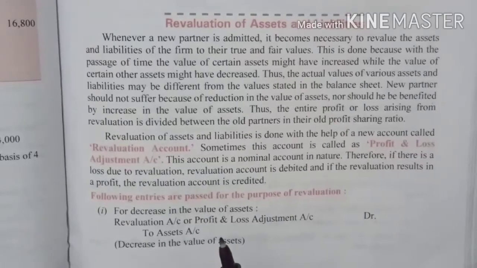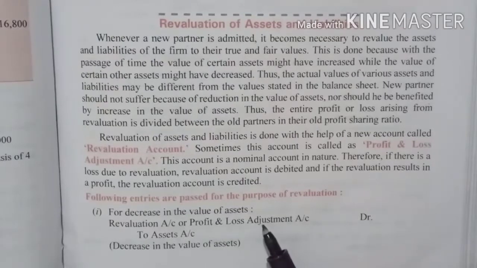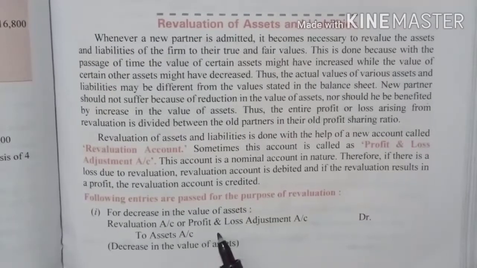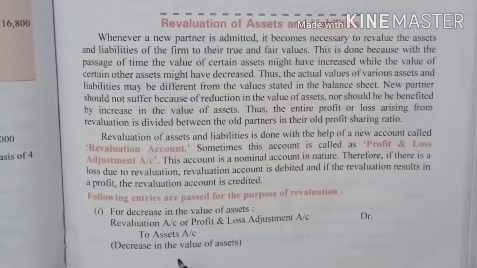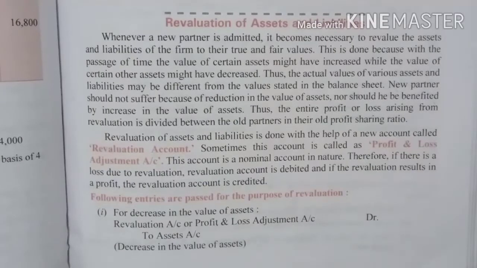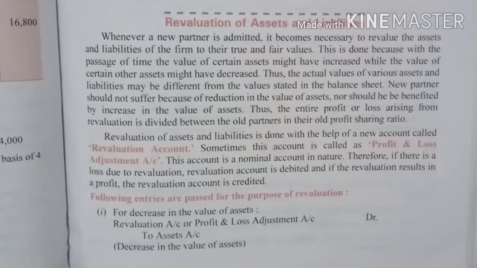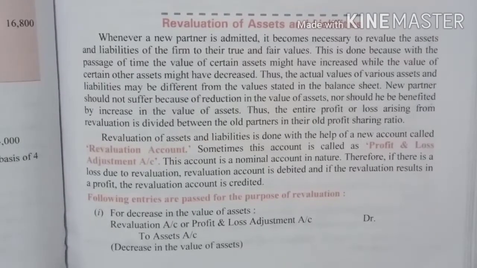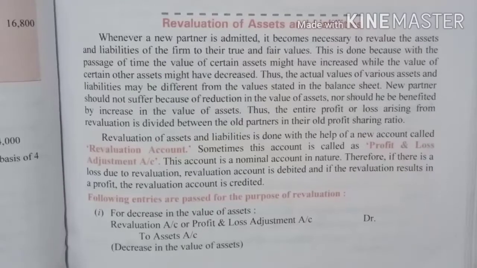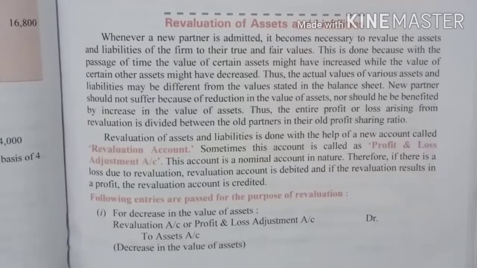Now what will be the entries which will be passed? Okay, now for a decrease in the value of assets, revaluation account or profit and loss adjustment account to assets account. Fine. So see what happened, assets are decreasing. That means now what we will do? We will write off, cancel. Now to remember, assets are on the asset side, that is they are debited. So in the journal entry, we will credit it. Why? We are cancelling it. So we will cancel through revaluation or profit and loss adjustment account.